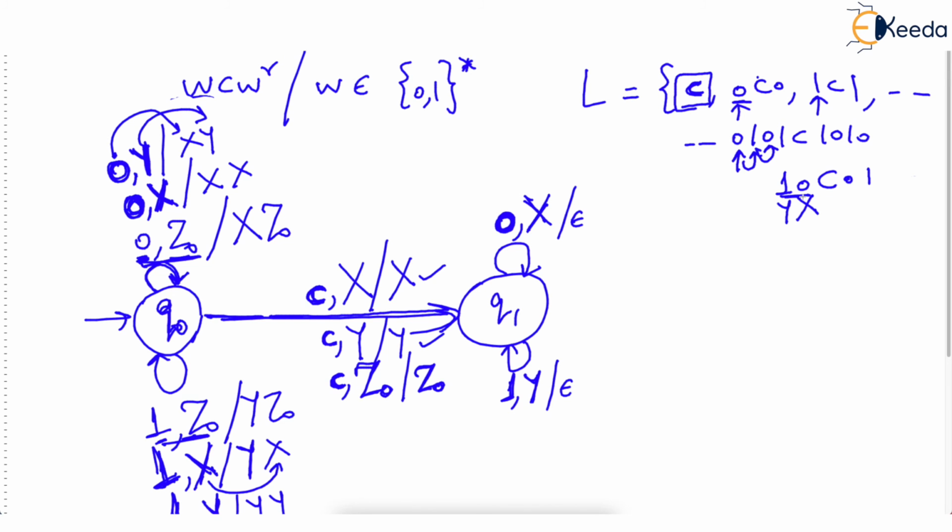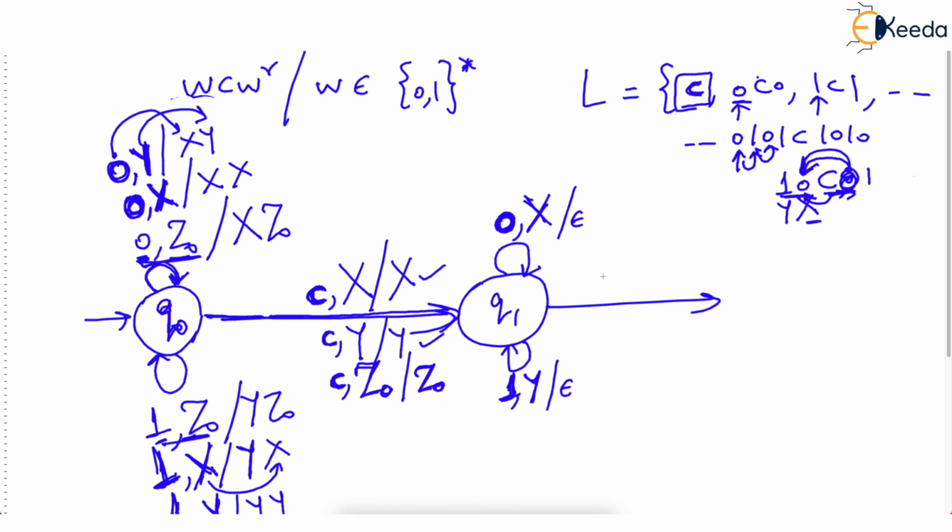Because it was 10, and you bypass the center. Now you tell me, after the center when you are reading a 0, shouldn't top be X? Yes, because the 0 has to be matched with a 0. See, if you have a 0 after the center, then you should have a 0 before center. Only then it can be palindrome. That's why we are claiming after the center, if you have a 0, top should be X. If you have a 1 after the center, top should be Y.